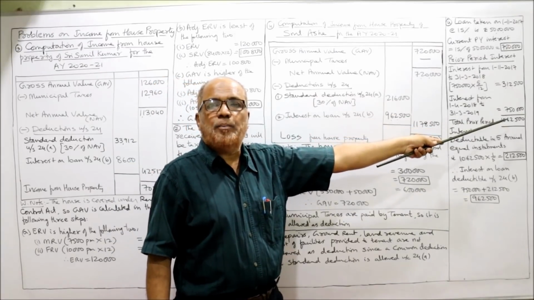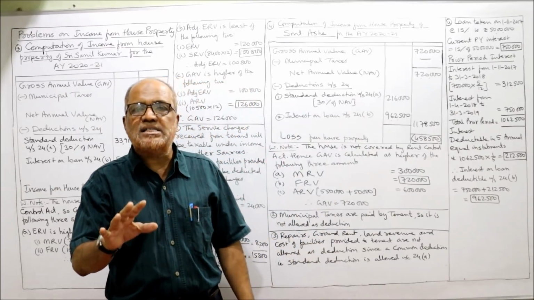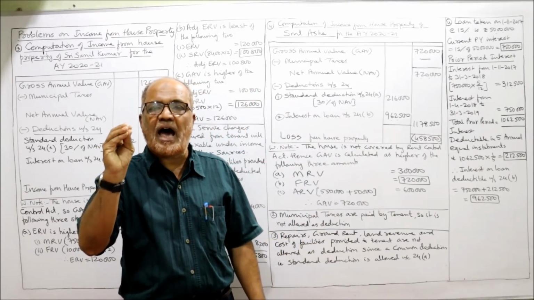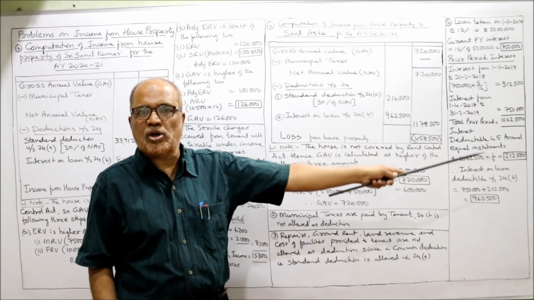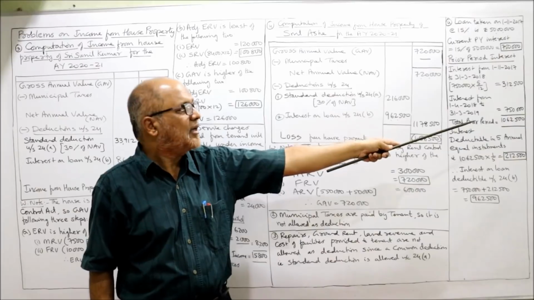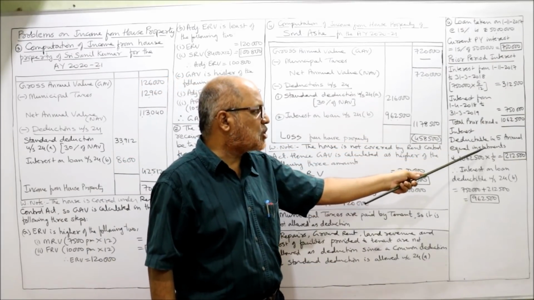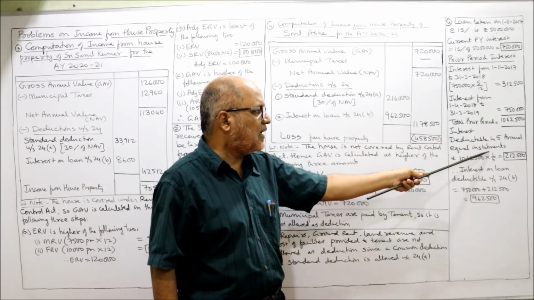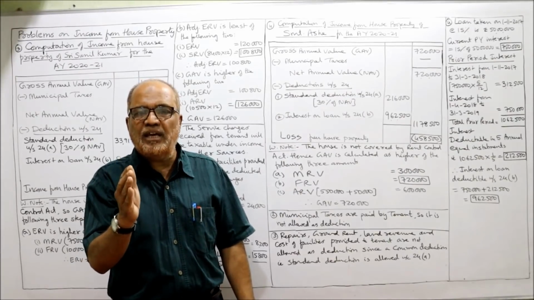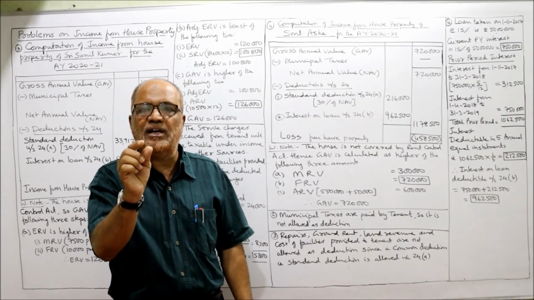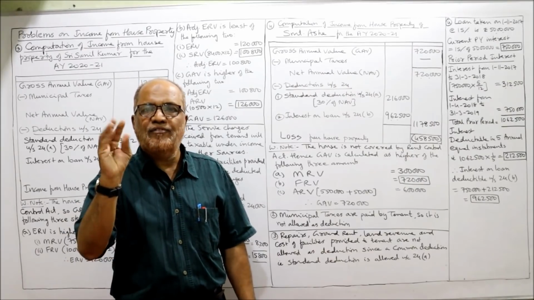The total prior period interest is 10 lakh 62,500, and this will be allowed as deduction in 5 annual equal installments. In 5 annual equal installments, this total interest will be deductible. Now divide by 5. Interest deductible in 5 equal installments. 10 lakh 62,500 into 1 by 5, 2 lakh 12,500. So every year 2 lakh 12,500 is the interest allowed as deduction. For how many years? 5 years.